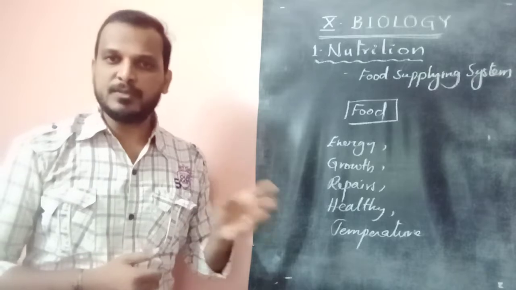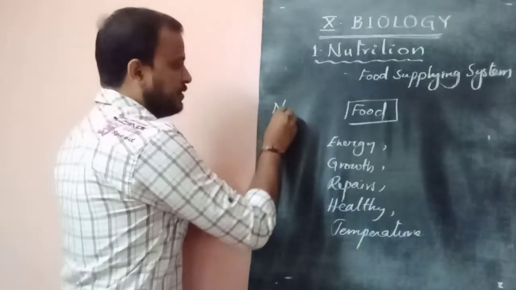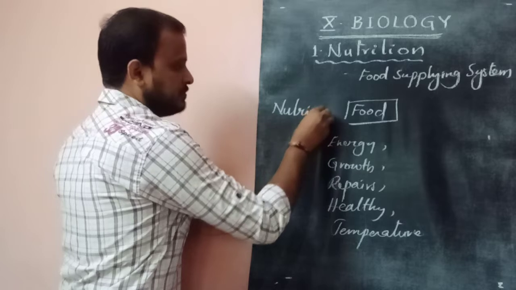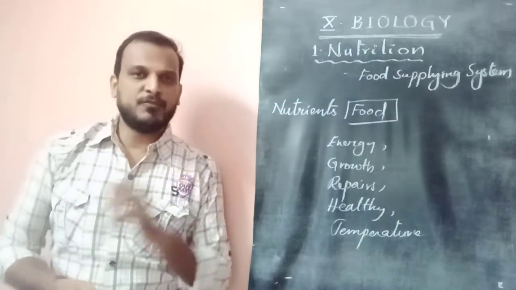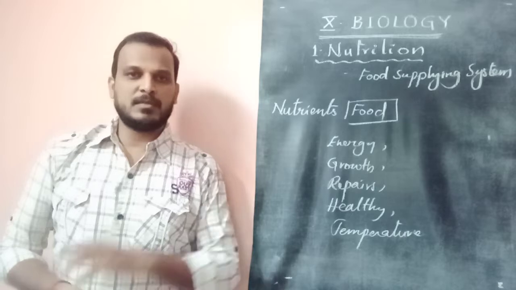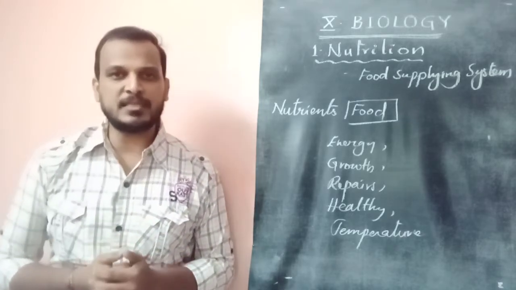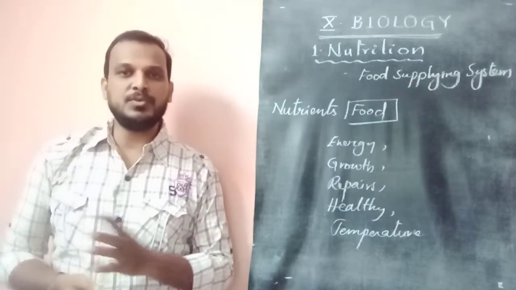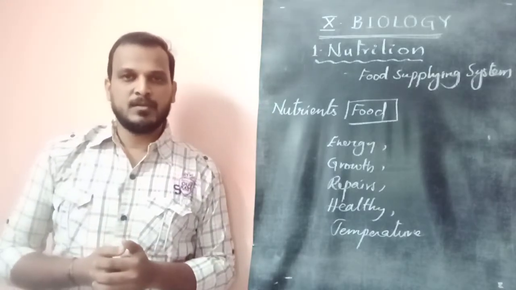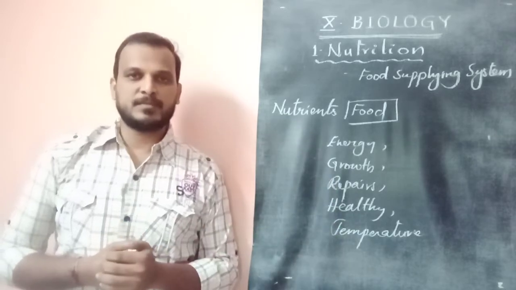What we call this food in science, in a technical word, is nutrient. Generally we see many food items described as nutritious food. Nutritious food is nothing but food that contains good nutrients. These nutrients will provide all these needs to us.